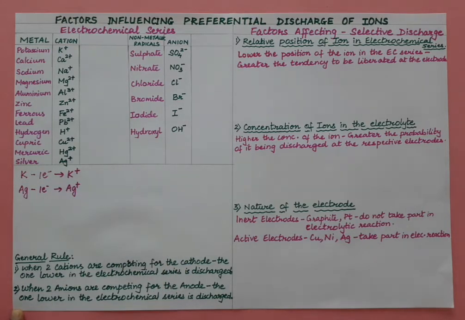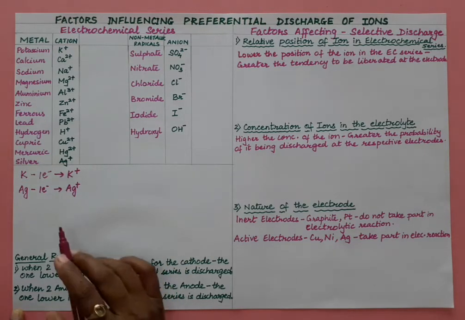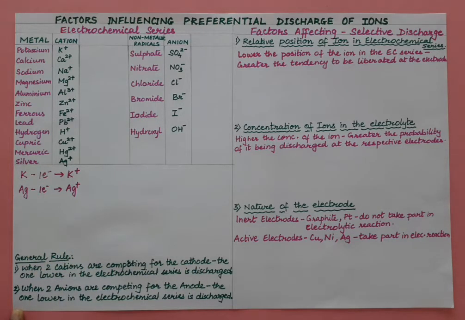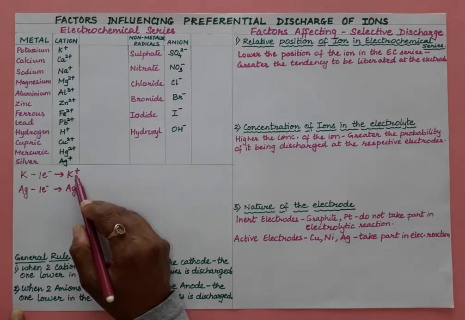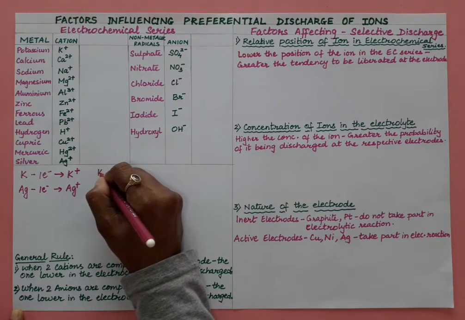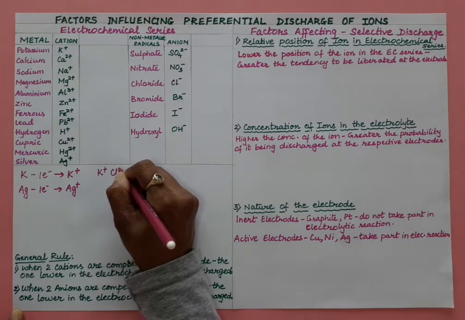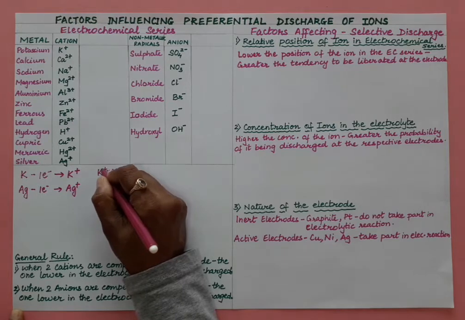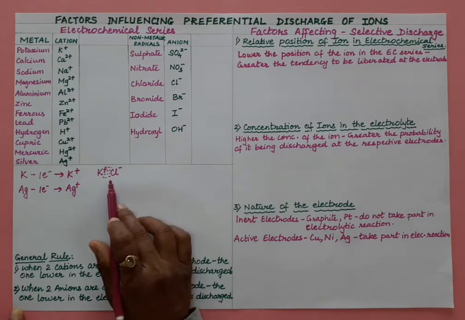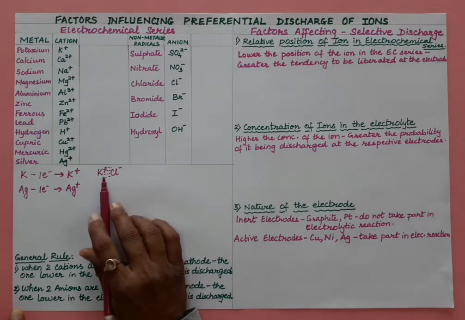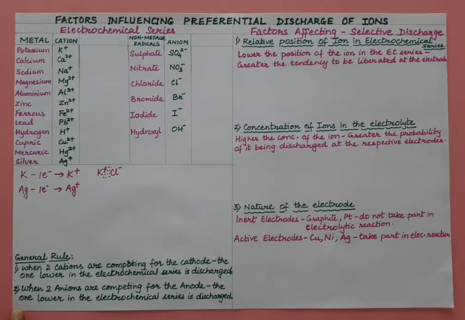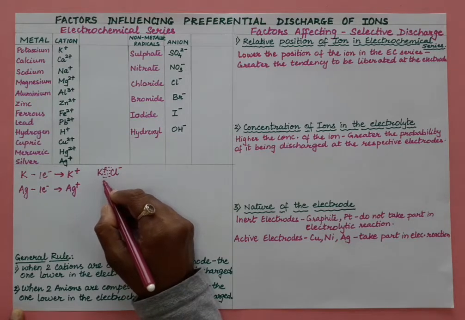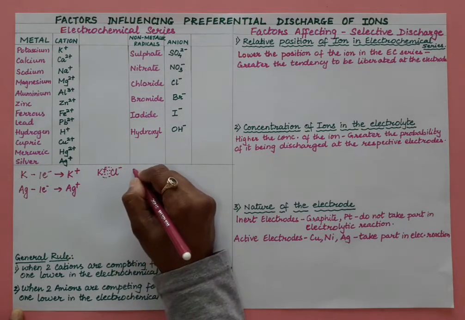Now what happens here is that the metal which loses electrons more easily and forms a cation will not easily gain electrons back. Suppose potassium has lost an electron and is combining with chlorine, forming potassium chloride, but the bond between them is very strong. Now what if we want to break the bond? It will not break easily, and the potassium ion will not easily convert back, or reduce, into a neutral atom. So it will take a lot of time to gain an electron, right?